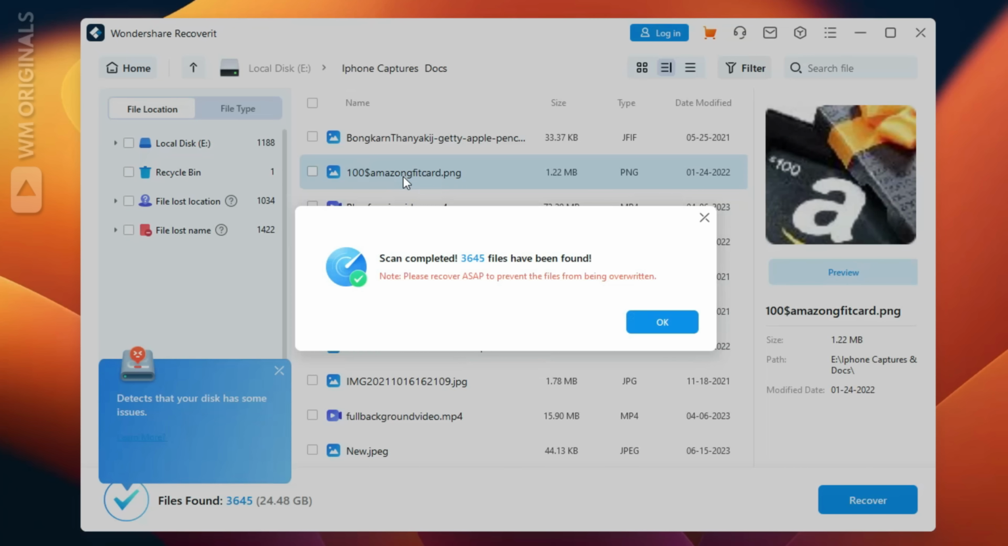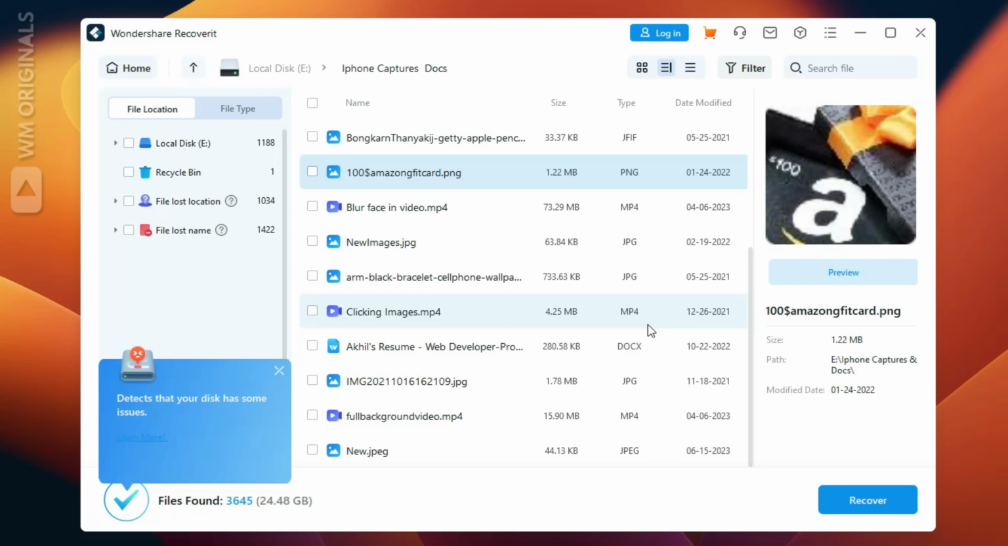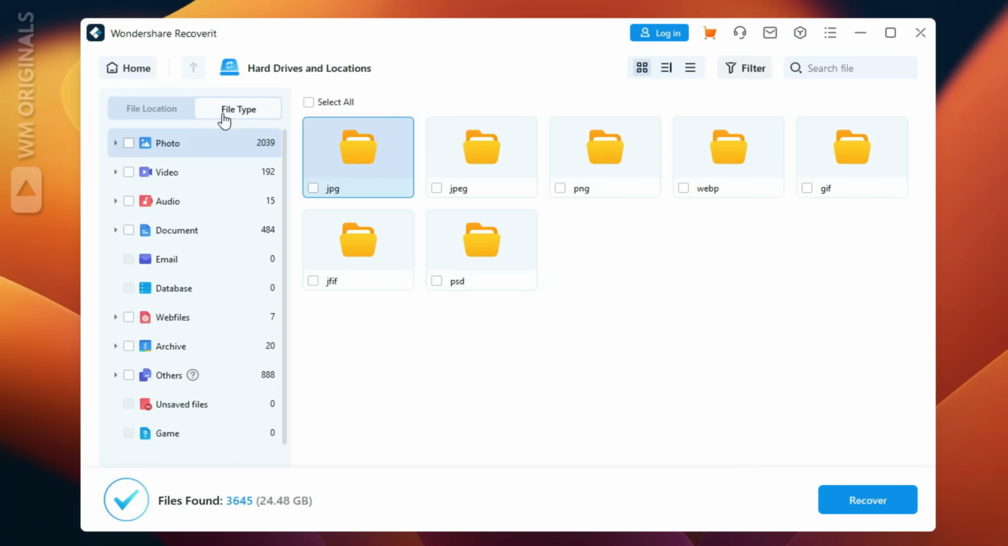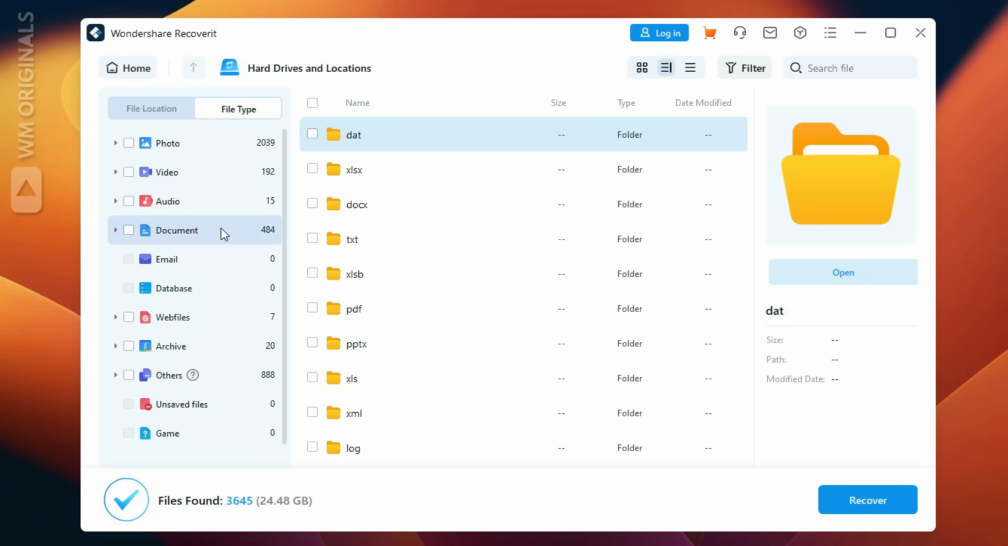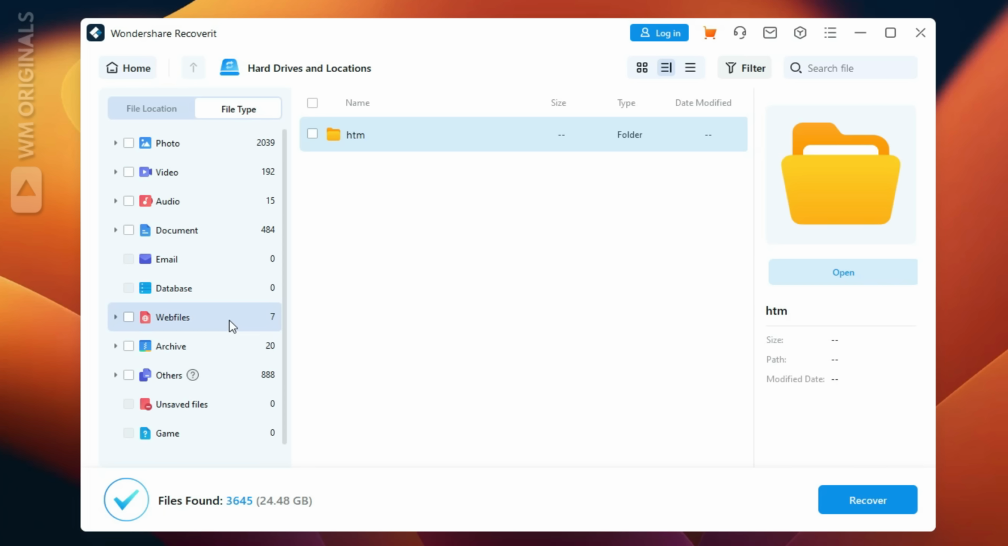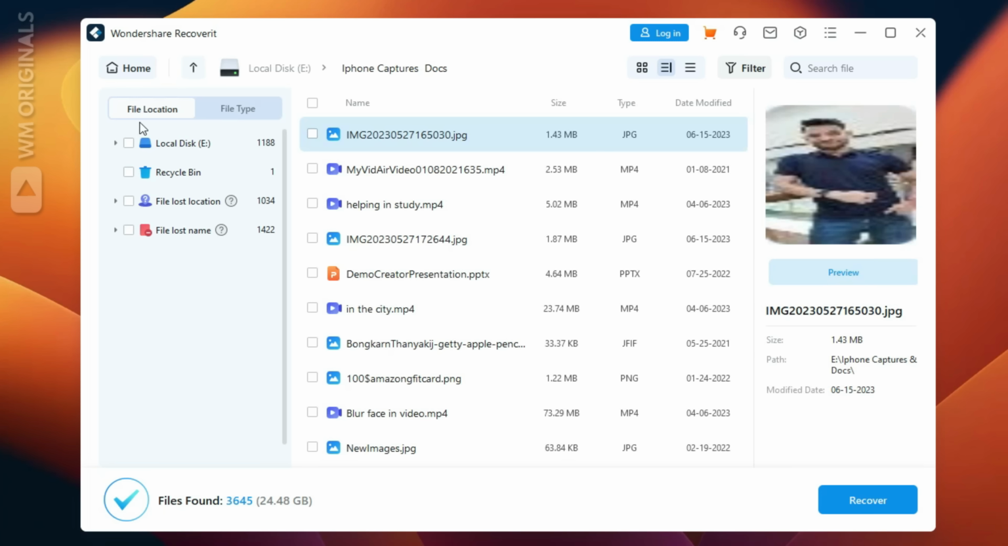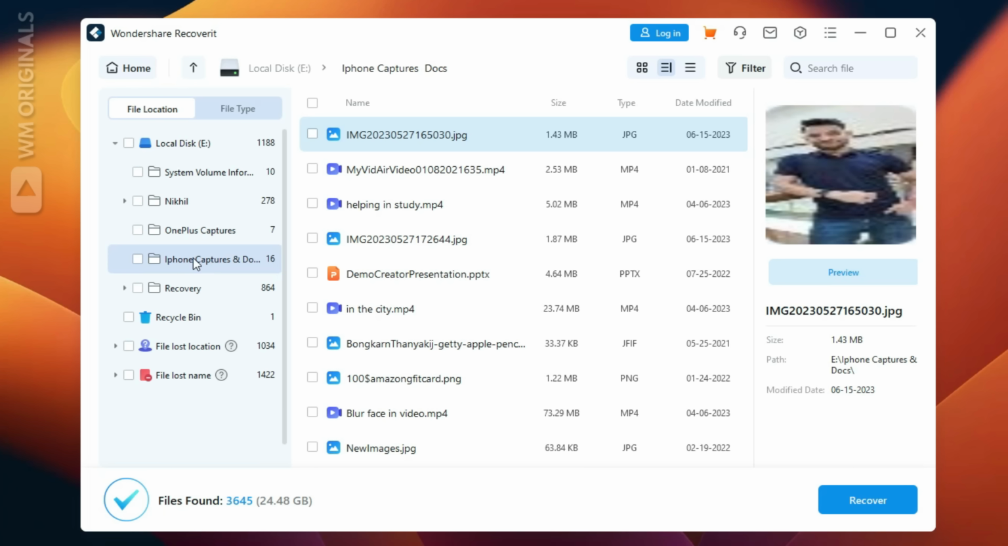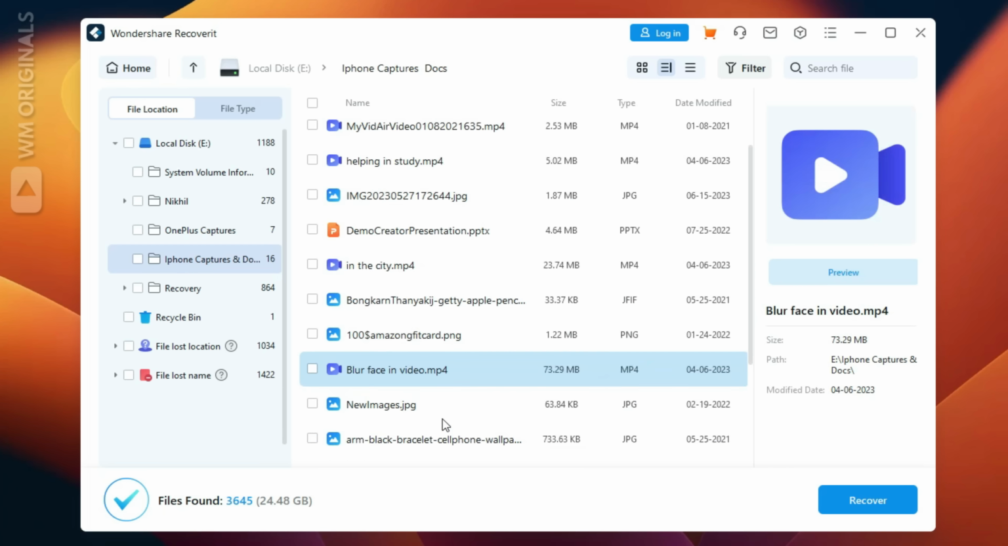Once done, it shows scan completed, with the number of files found. Click on OK. Now here we have the files that are available to be recovered. We can also check the file type view. Here it shows specific types of data like photo, video, audio, documents, web files and much more. Let's try and recover this complete iPhone captures and docs folder that has many photos, videos and documents as well.